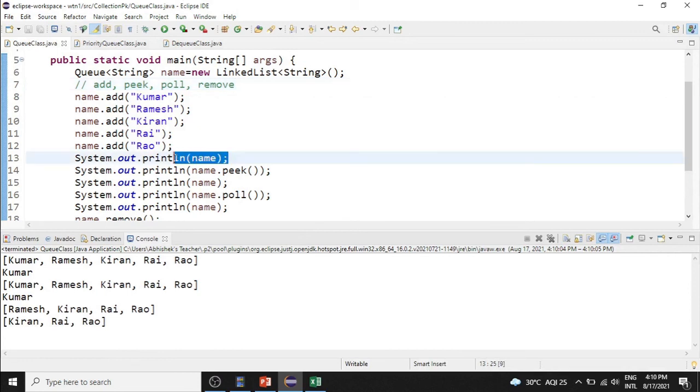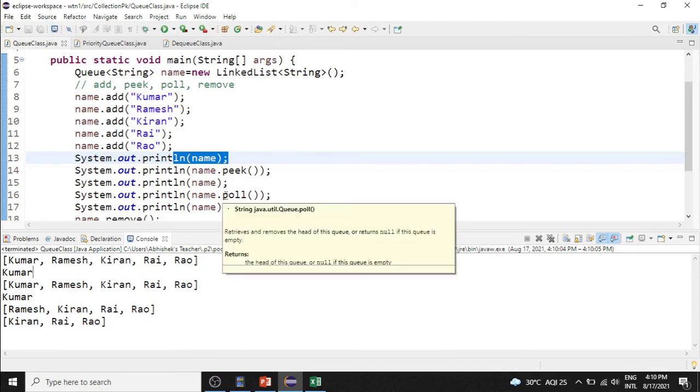At this particular point, the queue will contain Kumar, Ramesh, Kiran, Rai and Rao. This is the order in which we have given them: first in Kumar, second Ramesh, Kiran, Rai and Rao. So peek will print Kumar. Again, there is no change in the queue list.